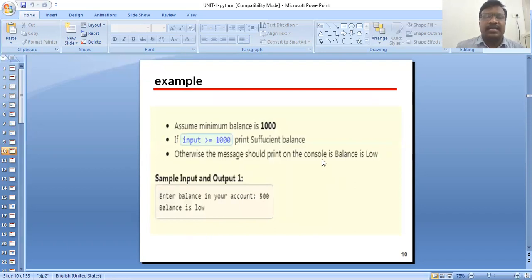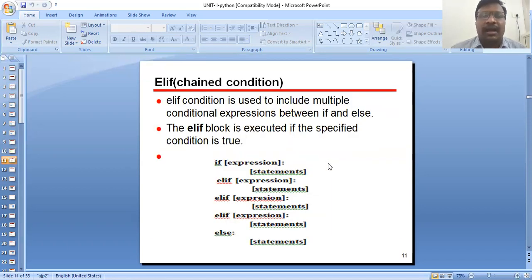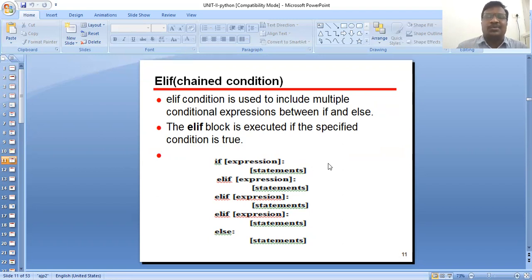This is the next example. Next one is the chain condition, elif. It is a condition used for including multiple conditions between the if and else. The elif will be executed if the specified condition is true. If the expression statement, then go to the statement. Elif next expression statement, elif the expression statement. These are the reference statements of the execution process.